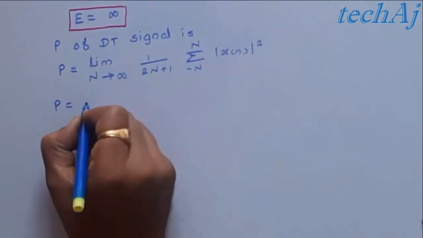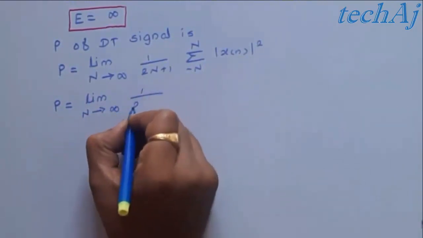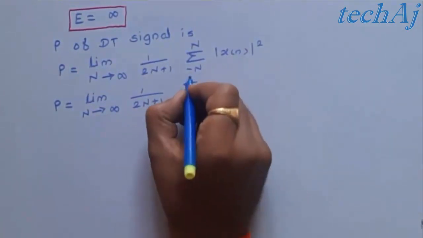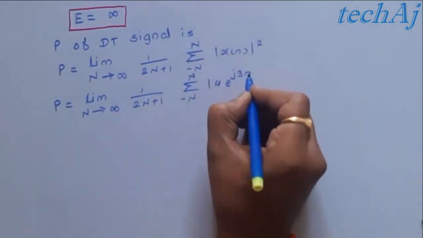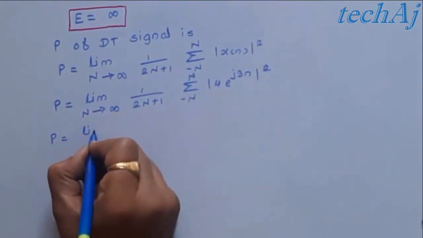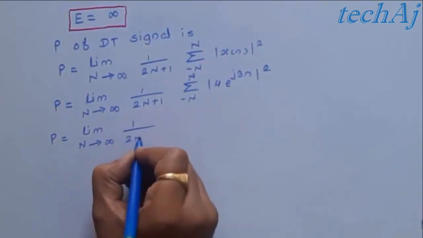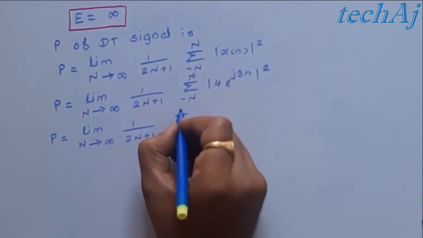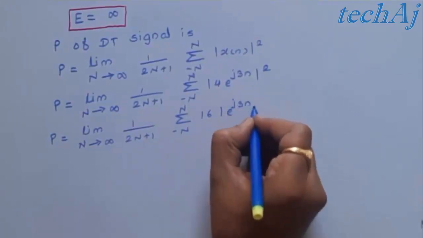If we put the value of x of n, we will get limit n tends to infinity 1 upon 2n plus 1, summation from minus n to plus n mod 4 e raised to j 3n, its square. If we take the square of 4, we will get 16, mod e raised to j 3n and its square.